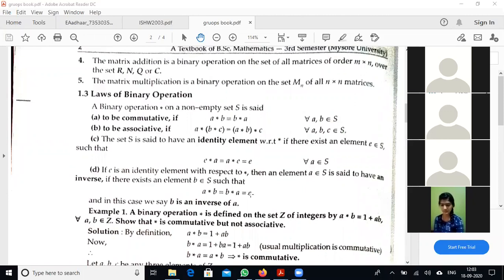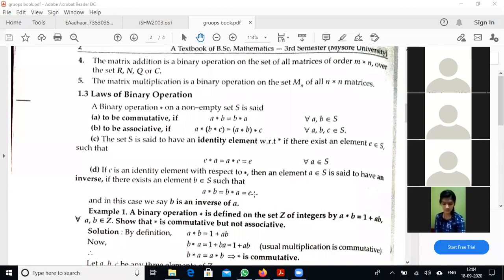Inverse law almost always comes under finite sets. For example, if we take Z3, Z3 is nothing but the set of integers less than 3. That means the elements in Z3 are 0, 1, 2, and the binary operation I take is addition modulo 3.